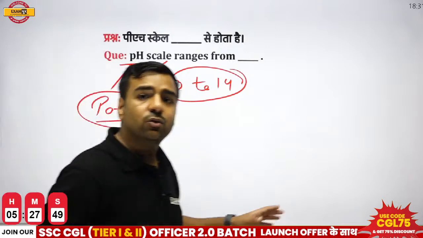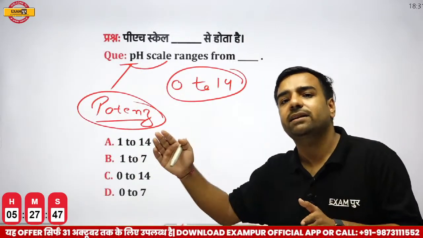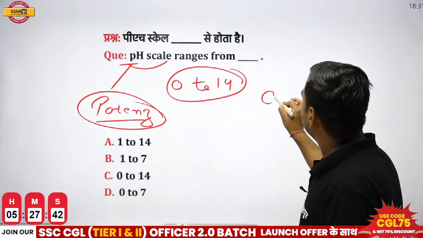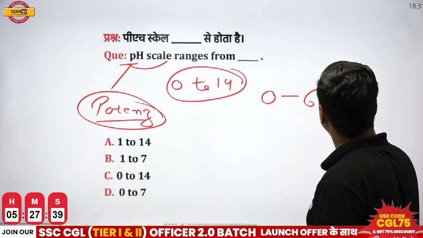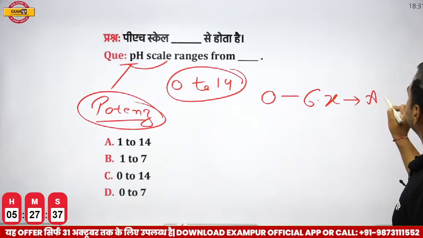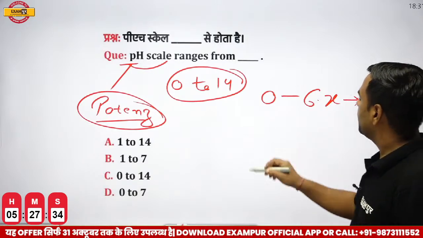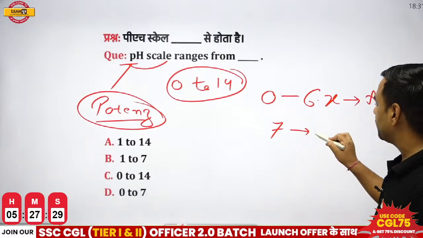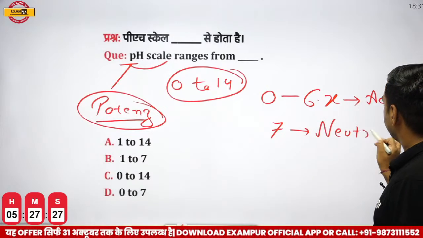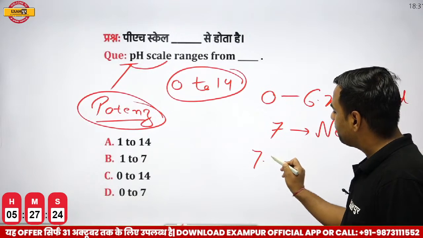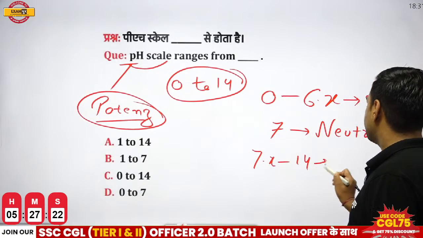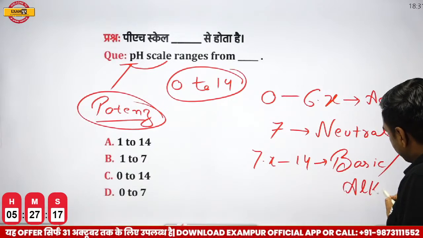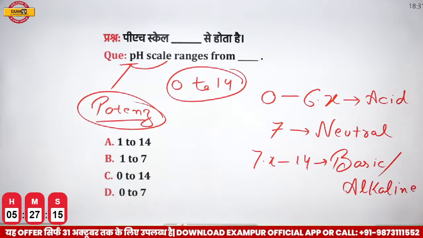It tells you the level of that particular acidic nature, or is it basic nature, or is it neutral in nature. So the value ranges like this. If it is from 0 to 6.x, that thing is acid. If it is 7, then that thing is neutral in nature. And if it ranges from 7.x till 14, then that thing is either basic or alkaline in nature.